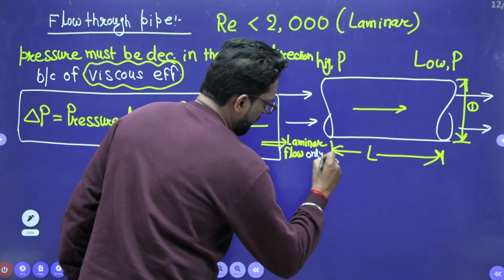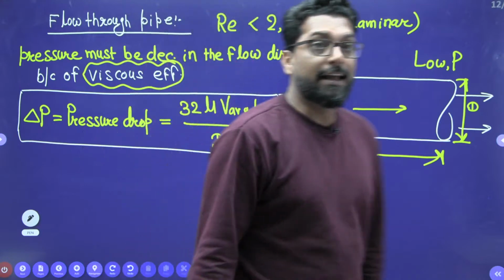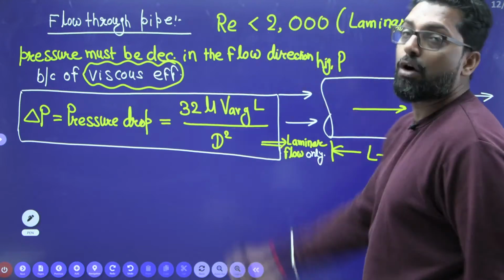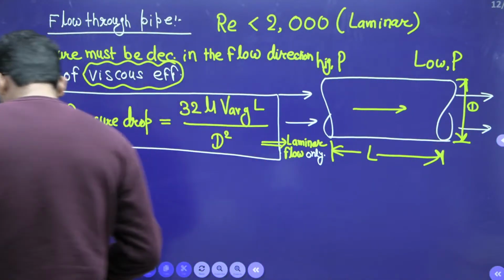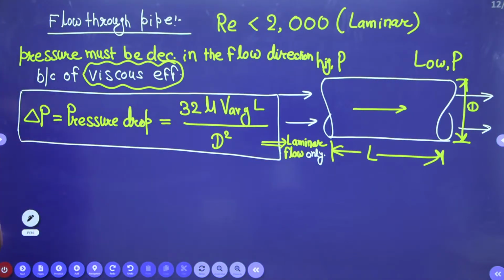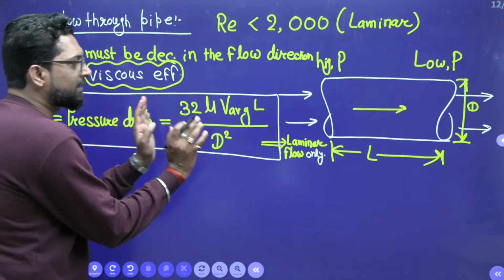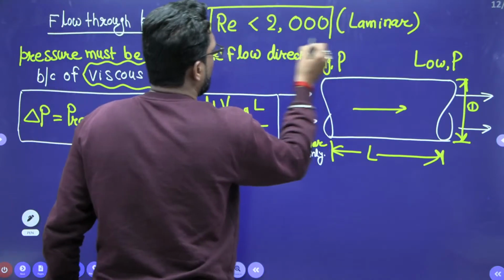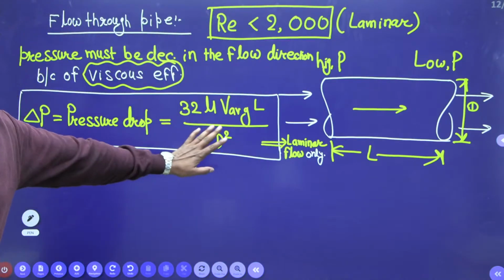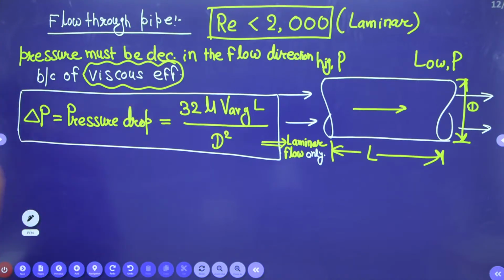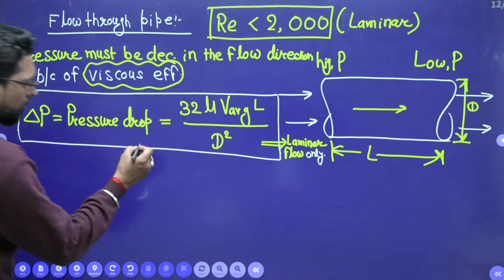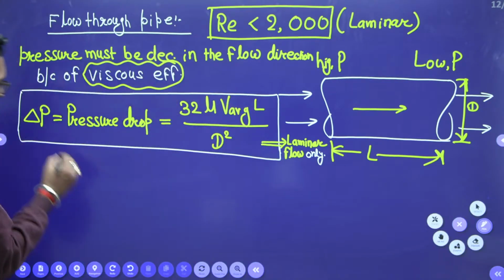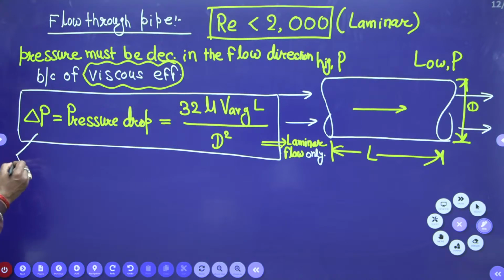But it is not like that always the flow is laminar. It may be greater than 2000. So first we think that the flow is laminar, that means the Reynolds number is less than 2000. Let's suppose. So this is okay. Now why is this pressure drop there? Due to viscous effect.